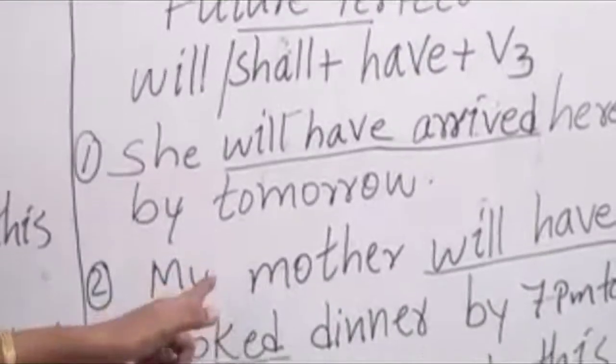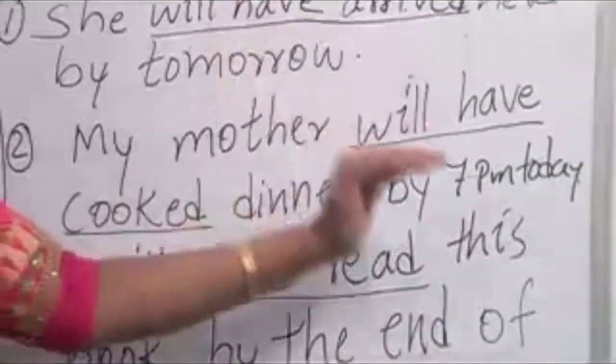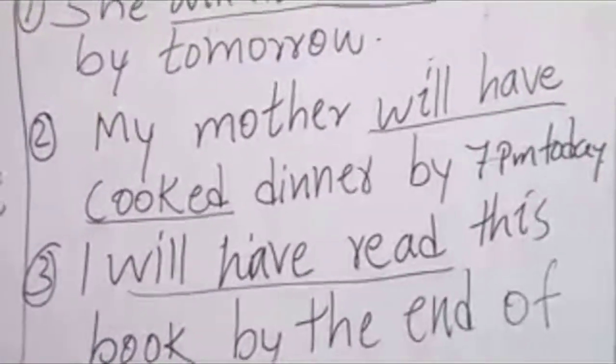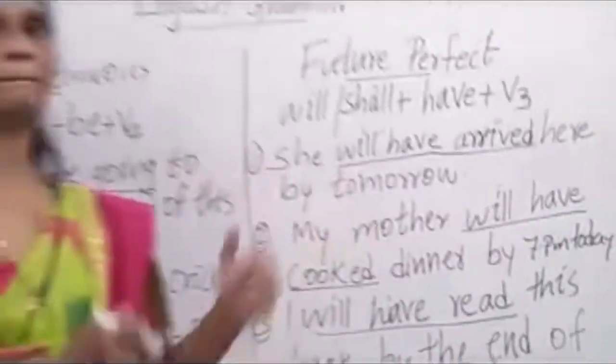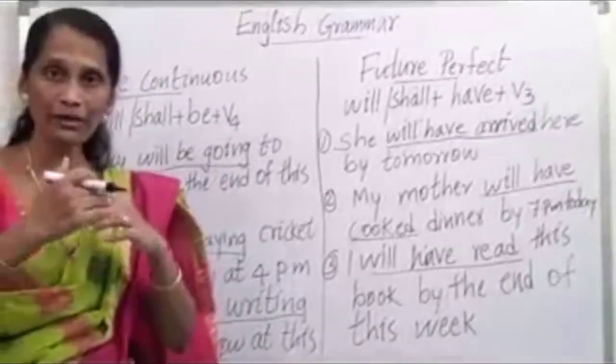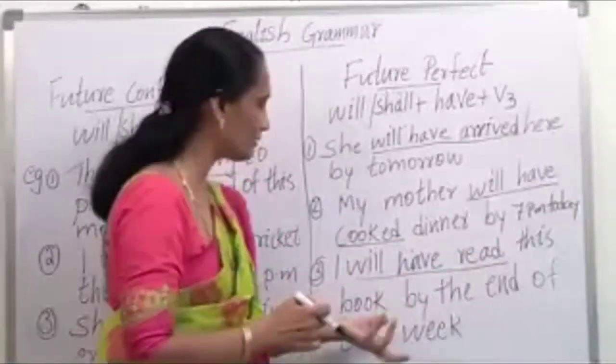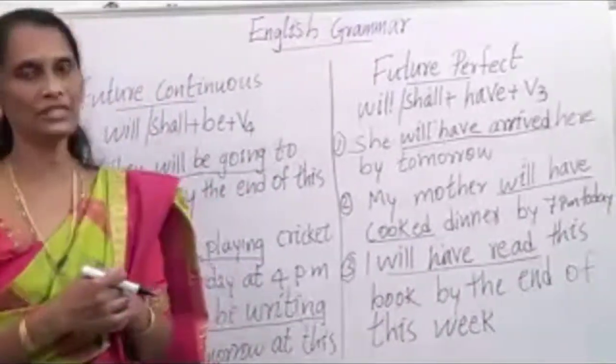Okay, let us see this one. My mother will have cooked dinner by 7 p.m. today. Now it is not 7 p.m. yet. So by 7 p.m. my mother will have cooked dinner. She will have completed cooking. In the next example, see, I will have read this book by the end of this week.